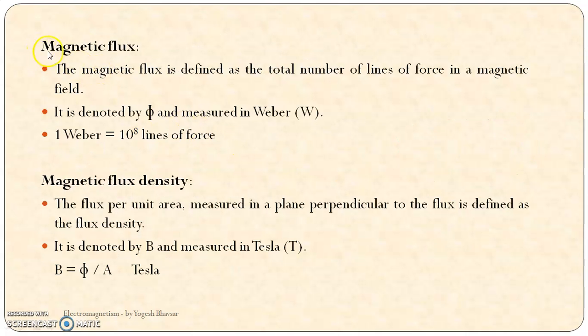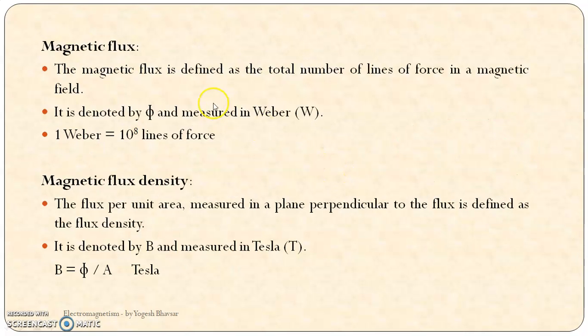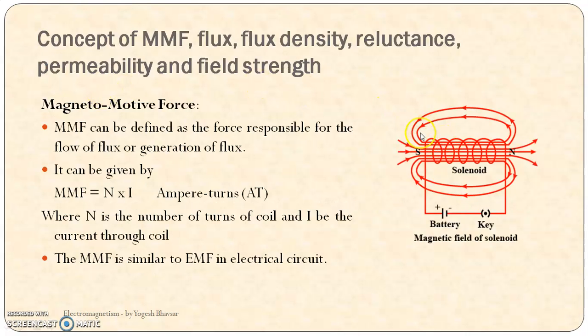Then second, magnetic flux. As we have seen, this magnetomotive force is producing the flux. This flux is nothing but the total number of lines of force in a magnetic field. What did I say? The total number of magnetic lines of force in a magnetic field. These lines of force are always flowing from the north pole towards the south pole.